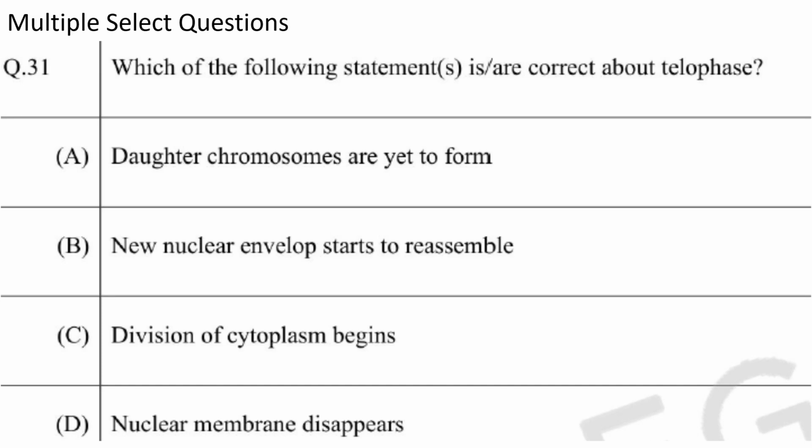Then coming to multiple select questions, MSQs. First one, which of the following statements is or are correct about telophase? Daughter chromosomes are yet to form. That's not correct. Daughter chromosomes have already been formed. Nuclear envelopes start to reassemble. Yes. Division of cytoplasm begins. Yes. Nuclear membrane disappears. That happens in the prophase, not telophase. So B and C is the answer.